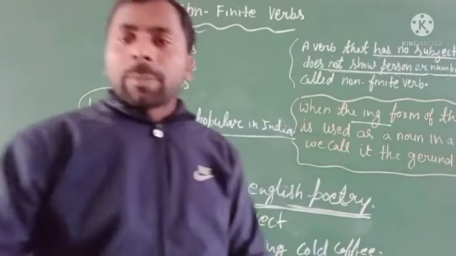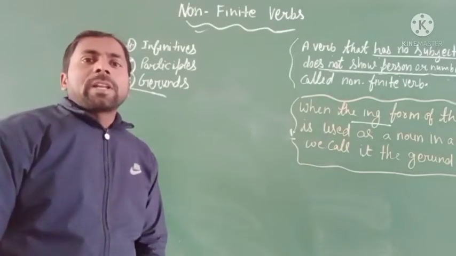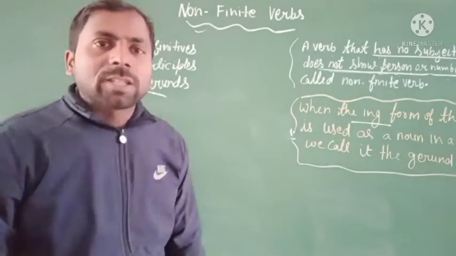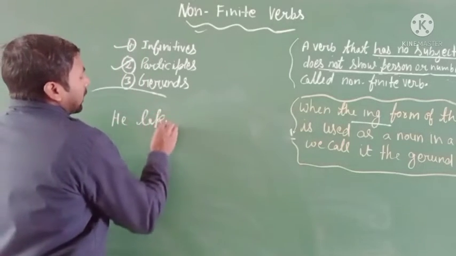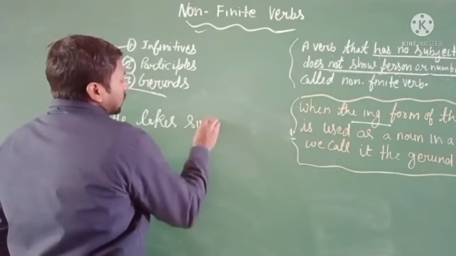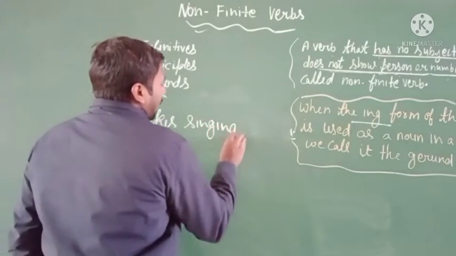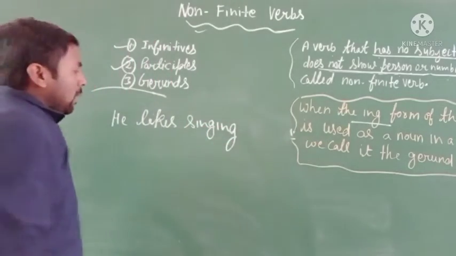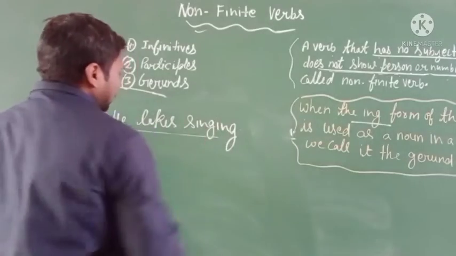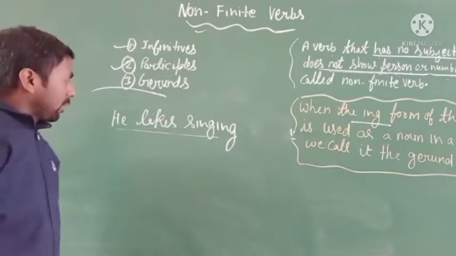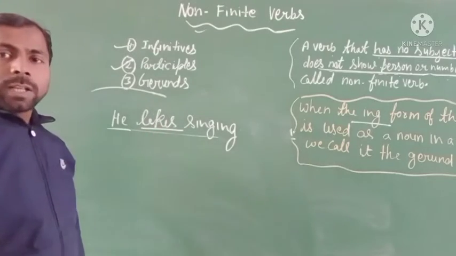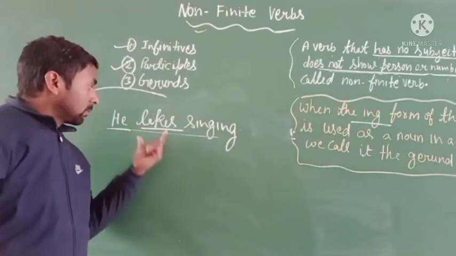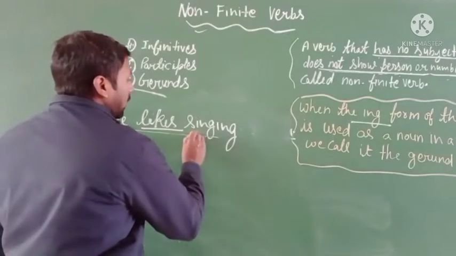I give you some examples. First example: he likes singing. I think you know very well about this sentence. In this sentence, he is the subject, likes is a verb, and singing.